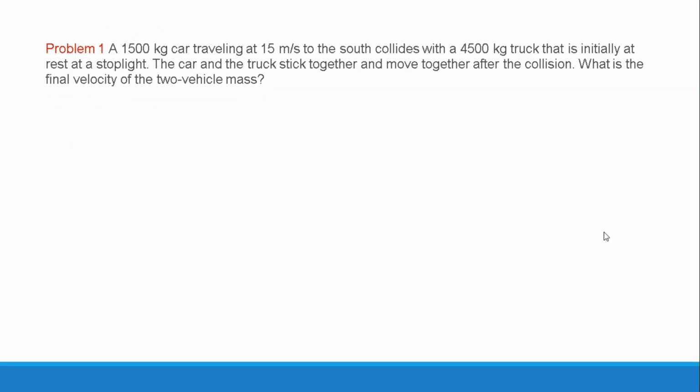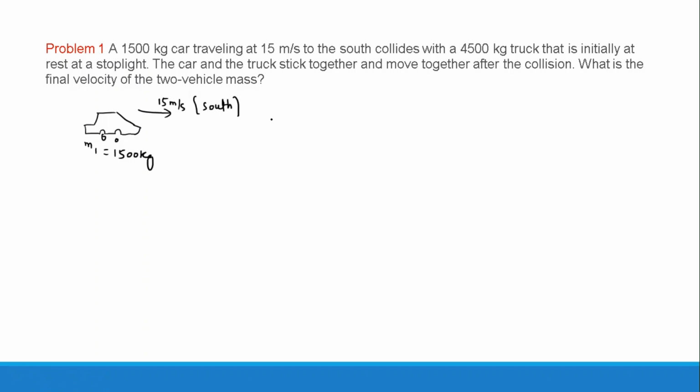Let me go to another perfectly inelastic collision. In this problem, we have a 1500 kilogram car traveling with 15 meters per second. Let's say I have this car, and this car has mass m1. M1 is 1500 kilograms, and this car is moving with 15 meters per second. Let me consider that this direction which I put on the right is south. Actually, you know that south is the downward direction, but I consider that it is south.